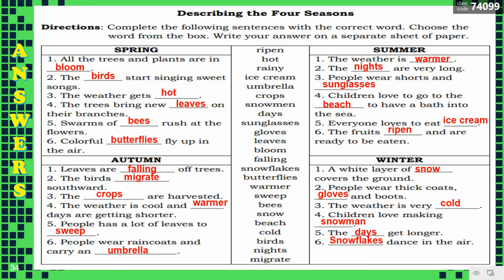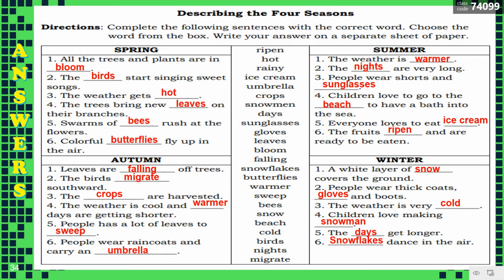Spring. All the trees and plants are in bloom. The birds start singing sweet songs. The weather gets hot. The trees bring new leaves on their branches. Swarms of bees rush at the flowers. Colorful butterflies fly up in the air.